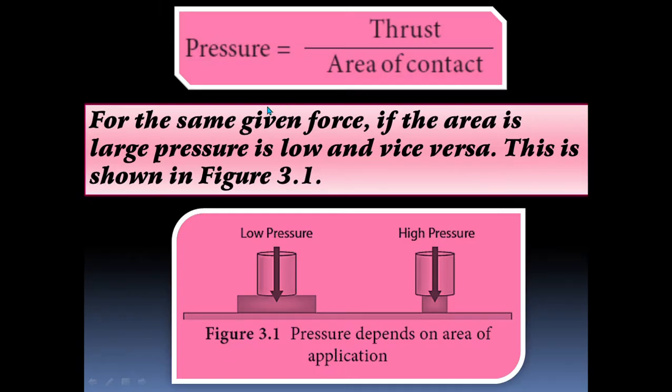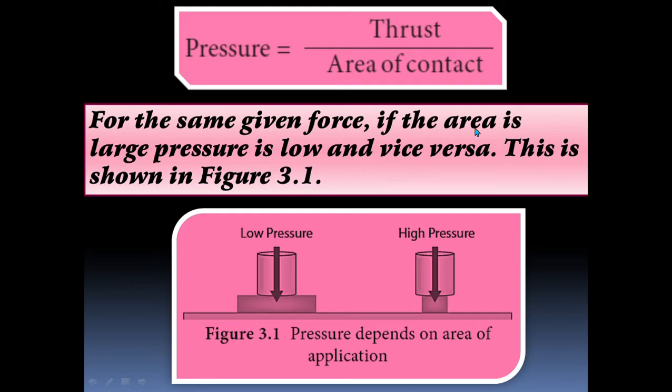So, what is the formula for pressure? Pressure is equal to thrust divided by area of contact. Once again, pressure is equal to thrust by area of contact. For the same given force, if the area is larger, pressure is low. Please note it down, children. This is a very important point.